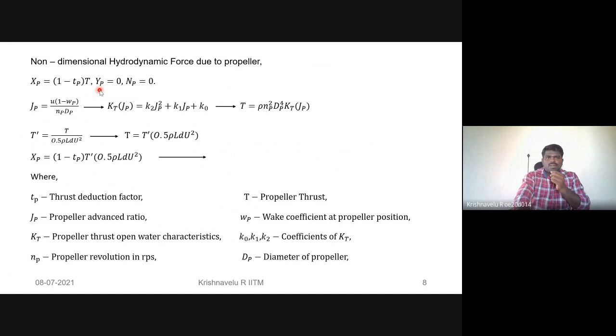We know that the propeller force in the lateral direction and the moment is 0, so we only consider the surge force. This one is in dimensional form. So X_P is equal to (1 minus t_P) into T. T means the propeller thrust, and t_P means the thrust reduction factor. Thrust reduction factor means